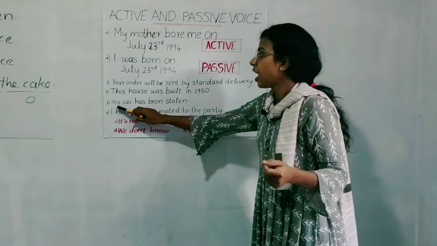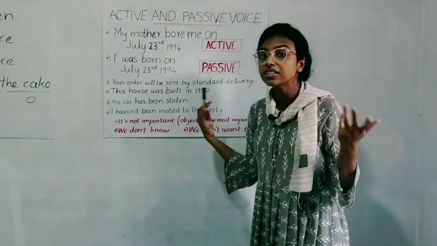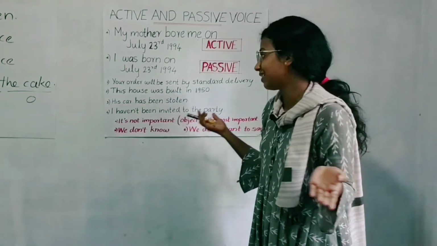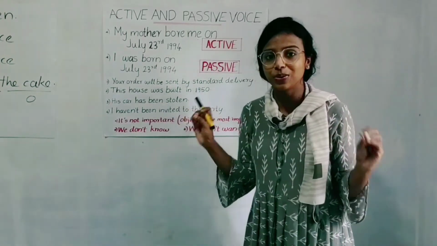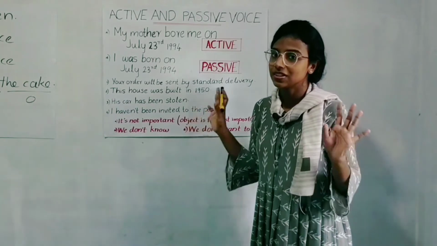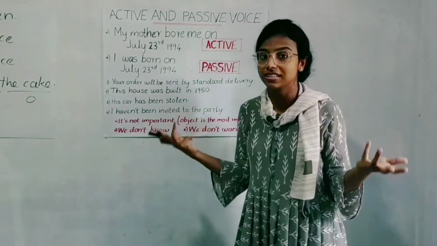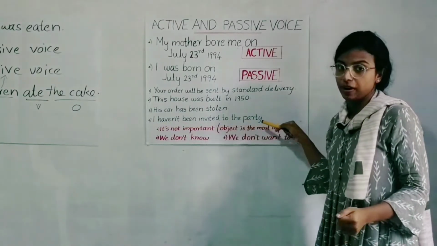Okay. His car has been stolen. Who has stolen the car? We don't know who has stolen the car. The only thing we know is the car has been stolen. His car has been stolen. We don't know who did the stealing. We don't know. Then, I haven't been invited to the party.